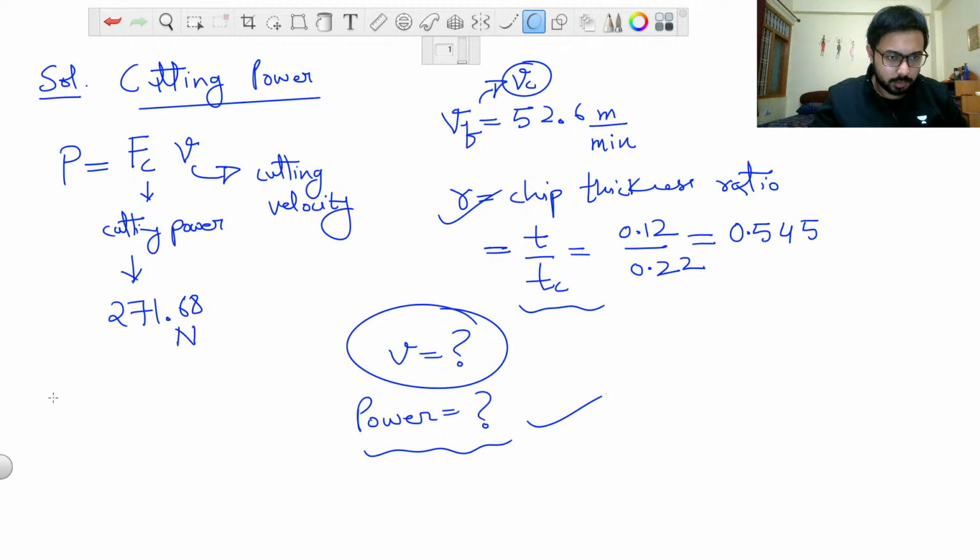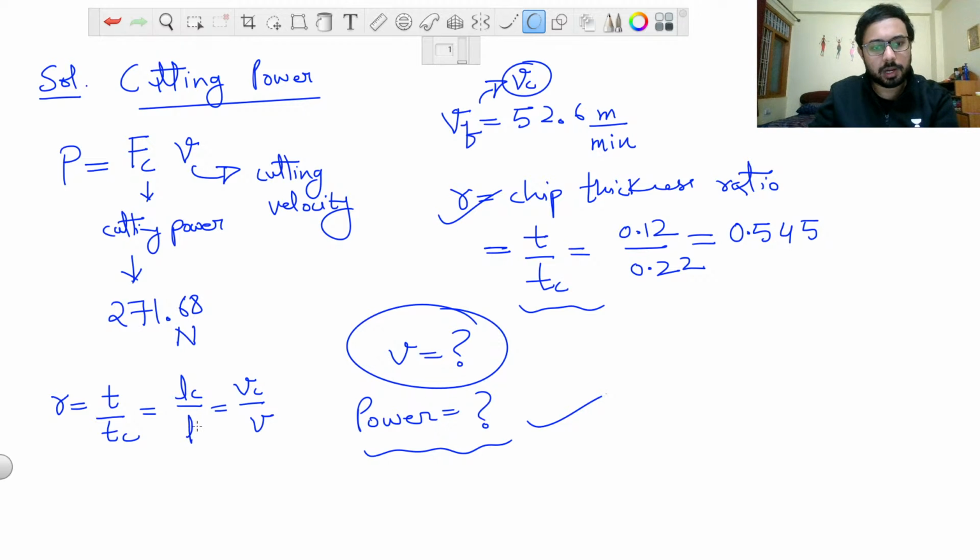So r is given by T by TC, LC by L, and also VC by V, where LC is the length of chip, L is the length of uncut chip, VC is velocity of chip, V is cutting velocity. Now can you provide me what the V value, the cutting velocity value is, and then what is the value of power? I hope now you can provide me these values.